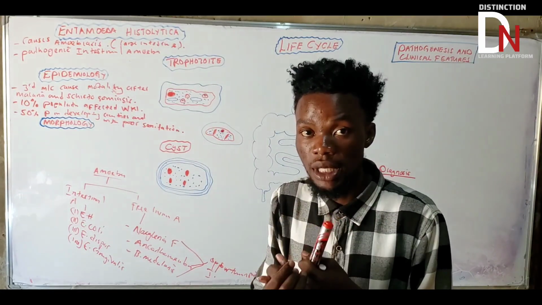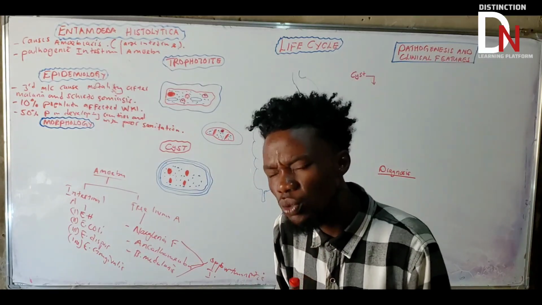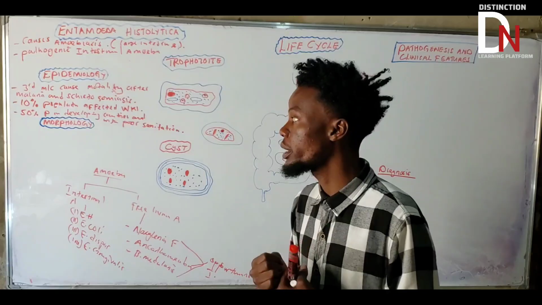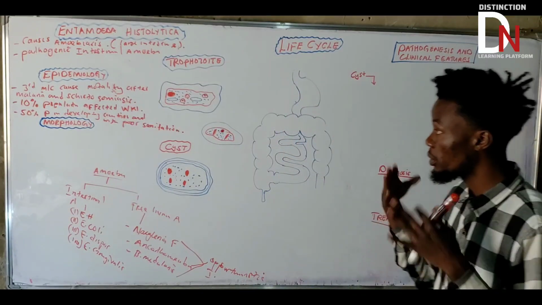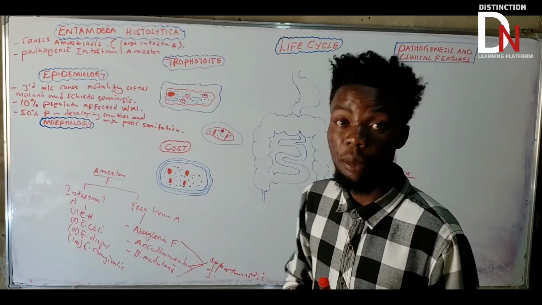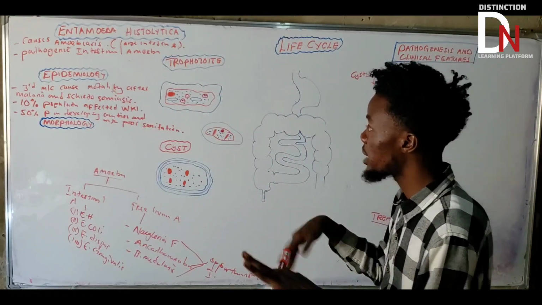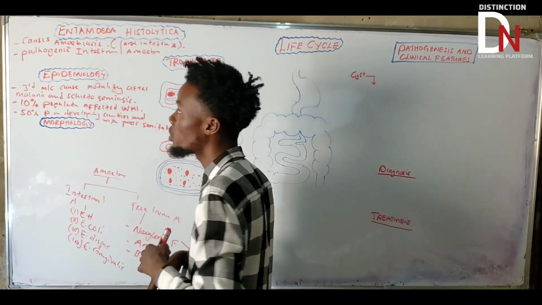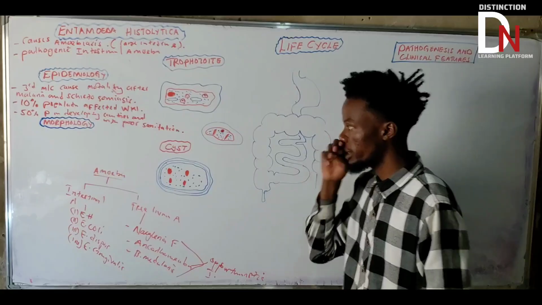Then 50% of cases affect the population in developing countries, with poor sanitation. Very important points about the epidemiology that you need to understand, because we're going to be assessed on this, especially the third most common cause of mortality after malaria and schistosomiasis.